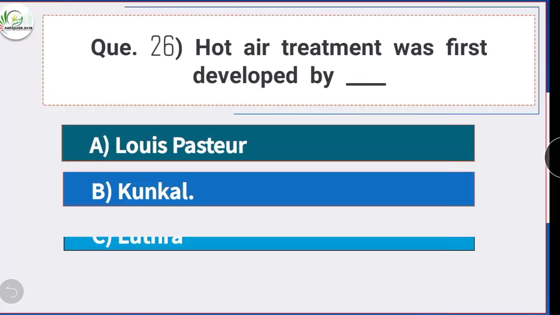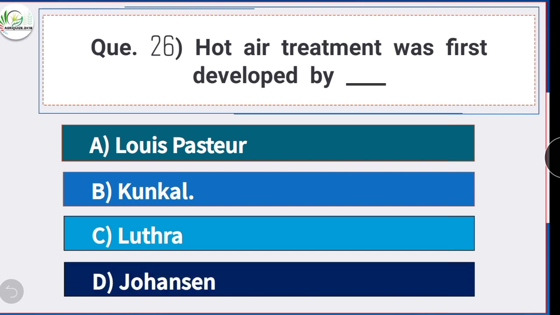Question number 26. Hot air treatment was first developed by. Option B is the correct answer, Kunkal. Hot air treatment was first developed by Kunkal. Hot air treatment for the control of virus in propagating stalks was first developed by Kunkal in peach yellow.